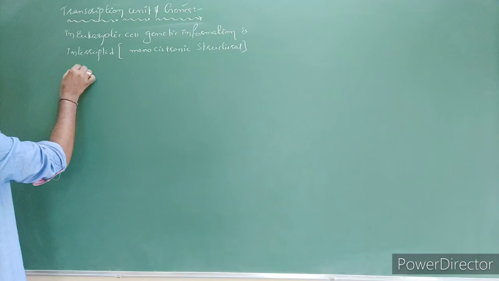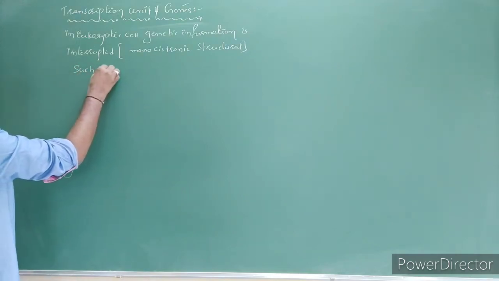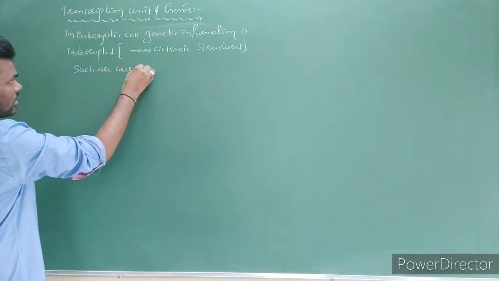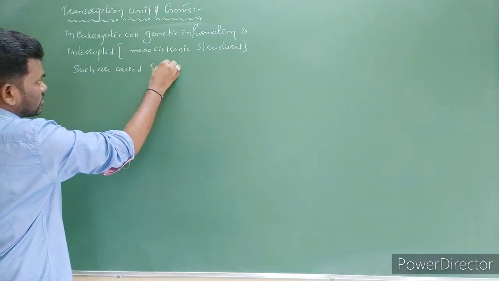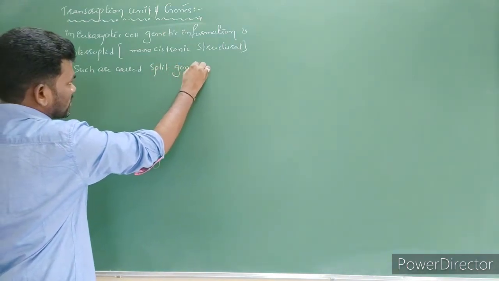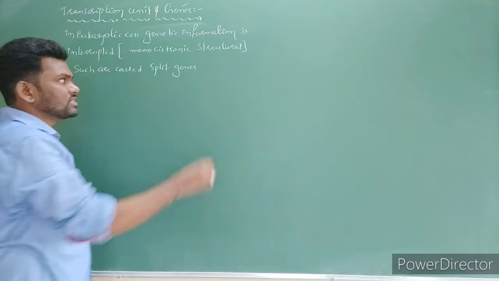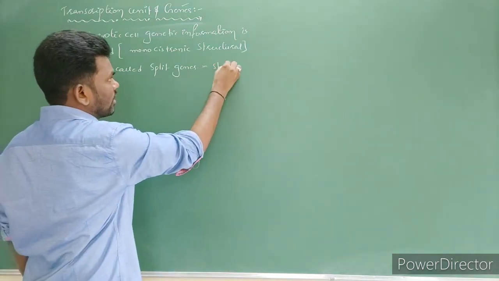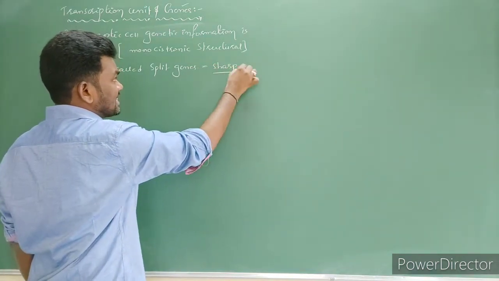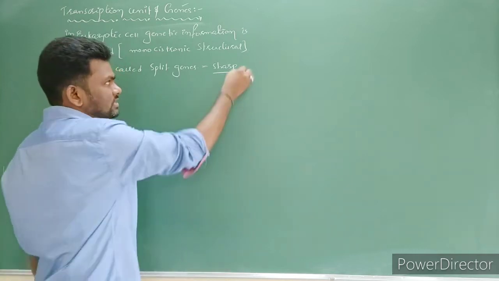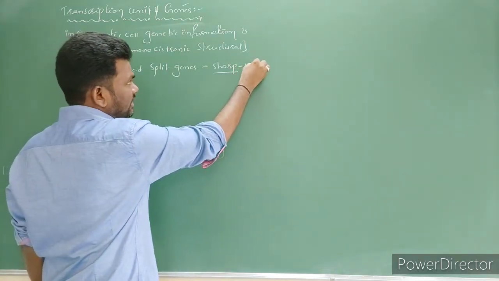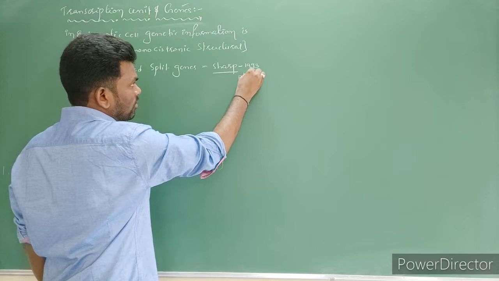Such are called split genes, which were first discovered by Sharp. It is a scientist's name. He discovered these split genes in 1993. For that he got the Nobel Prize.